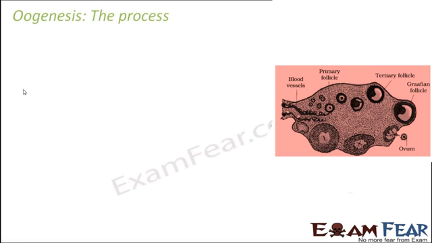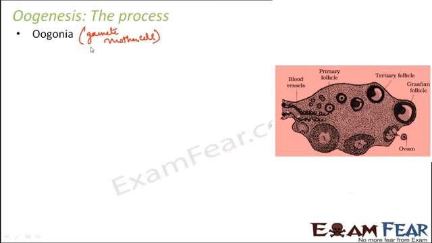So now we will talk about the process of oogenesis. Now in oogenesis, the story starts with oogonia, which is nothing but the gamete mother cell. So oogonia is the gamete mother cell. When are the oogonia formed? The oogonia is formed inside the fetal ovary. So the number of oogonia which has to form, it actually forms in the fetal ovary itself. That means when a baby girl is inside her mother's womb, inside the ovary of the fetus a lot of gamete mother cells are formed.